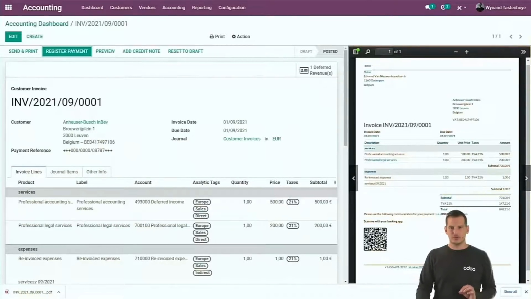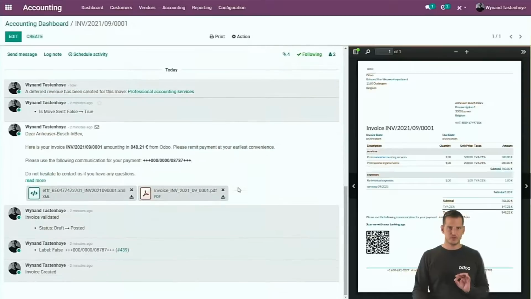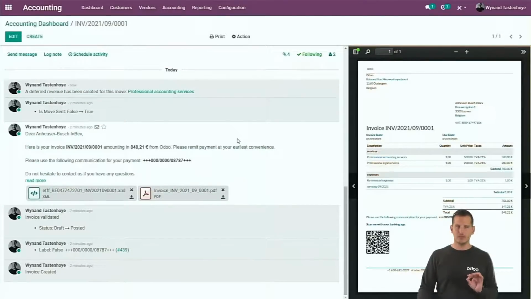Let's jump back to the invoice. It's also a good moment to speak about our chatter. The chatter is what you can find over here. You might have seen it elsewhere already because it's not only there for the customer invoice, we also have it for vendor bills, for manual entries. Everywhere in Odoo, every record has a chatter.